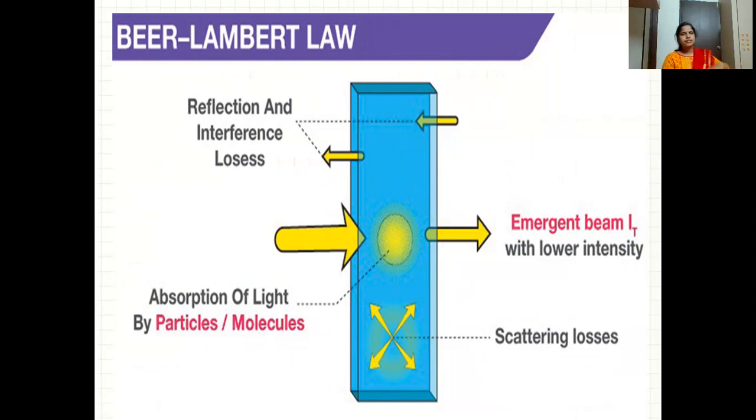And the other scientist is named Beer. What he proposed is that the decrease in the intensity of the light not only depends upon the path length, it also depends upon the concentration of the solution.